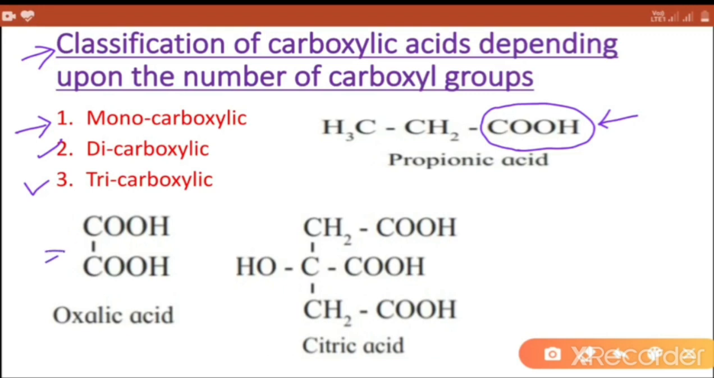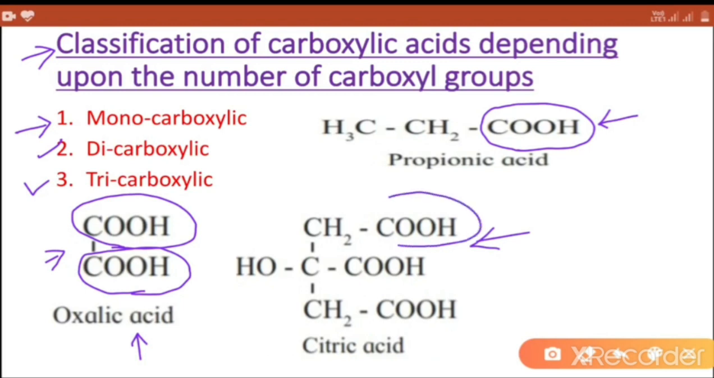Second example, oxalic acid. This is an example of dicarboxylic acid in which two COOH or carboxyl groups are present. Third example, citric acid in which there are three COOH or carboxyl groups are present. So, citric acid is tricarboxylic acid.